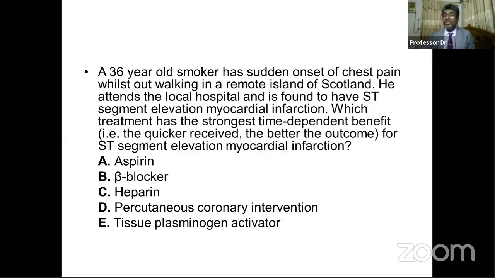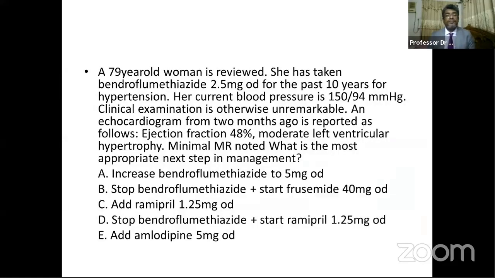So the question is, among the available treatments, which one has the best outcome if received earlier? In that case, tissue plasminogen activator, one of the thrombolytics, is very beneficial when PCI is not available. So the answer will be tissue plasminogen activator.